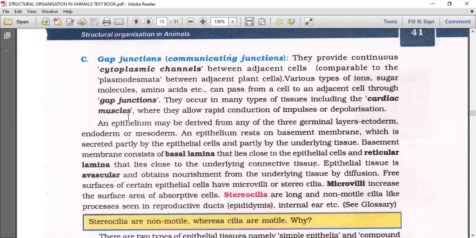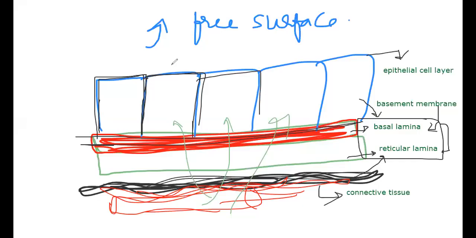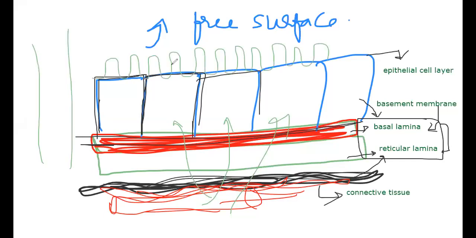Then free surfaces of certain epithelial cells have microvilli or stereocilia. Who is called the free surface? The above one is called the free surface. So these free surfaces may have microvilli. In the proximal convoluted tubule of the nephron, these microvilli are present. That is to increase the area of absorption.